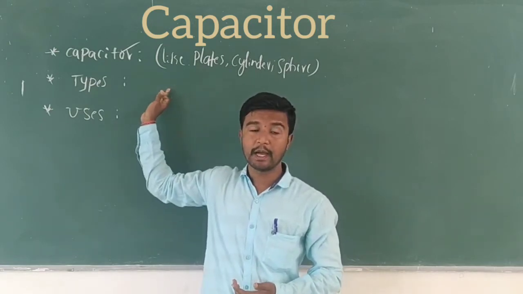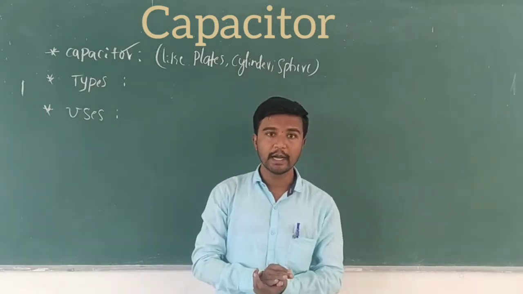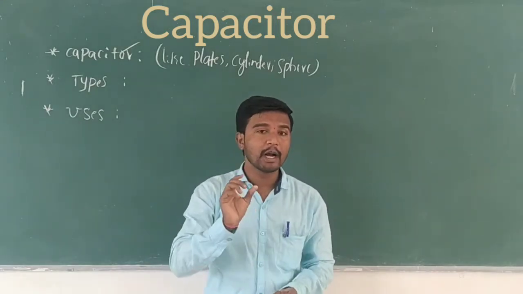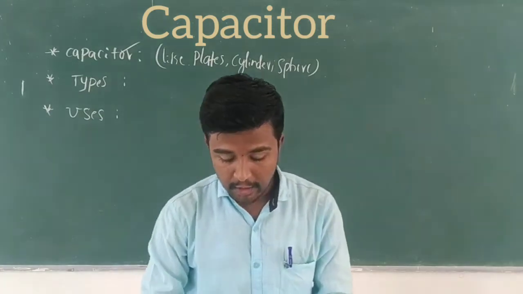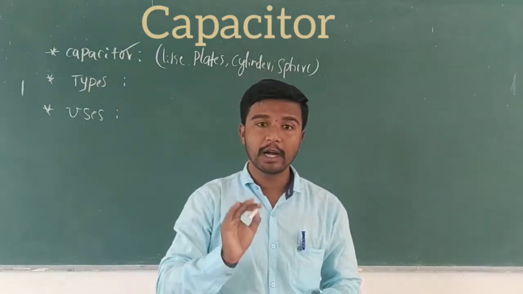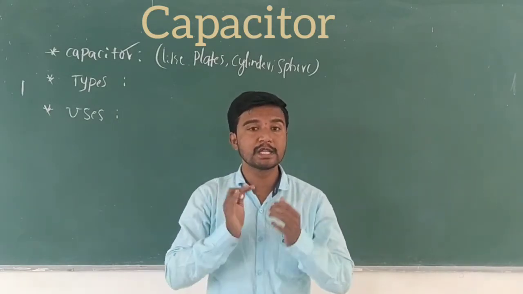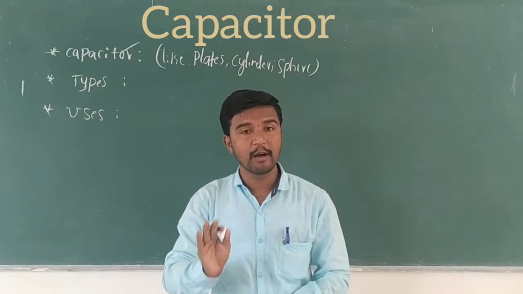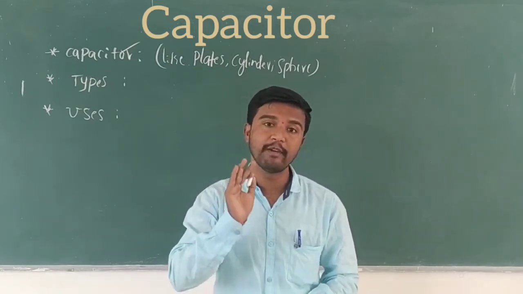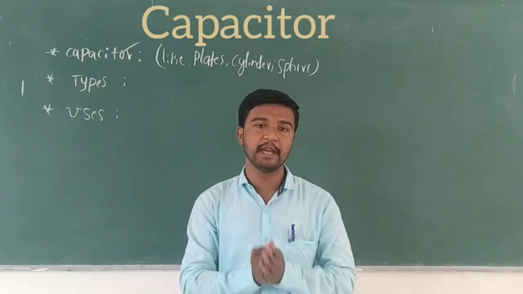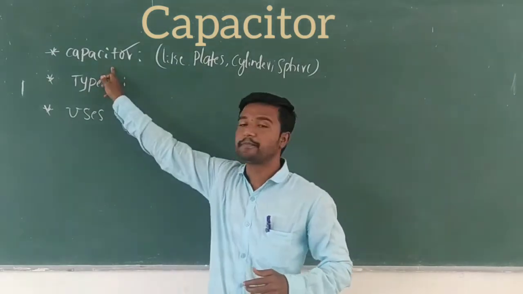This type. And it's separated by a non-conducting medium, such that it can store a large amount of electric charge in a small space. This is known as a capacitor.